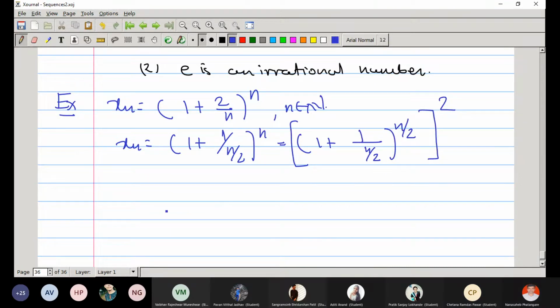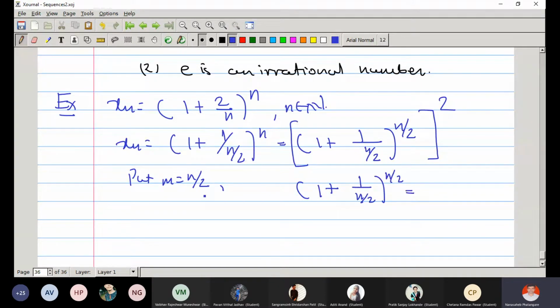Now, if I put m is equal to n by 2, then I will look at the sequence (1 plus 1 upon n by 2) raised to n by 2.